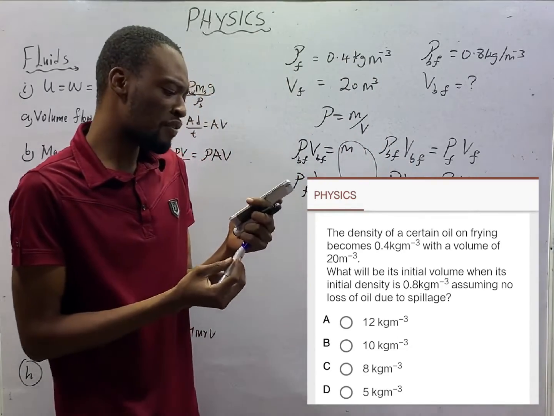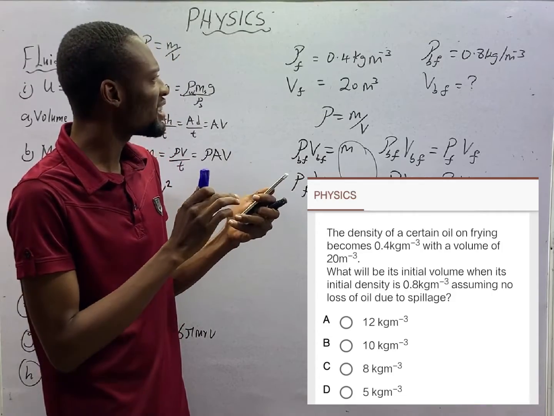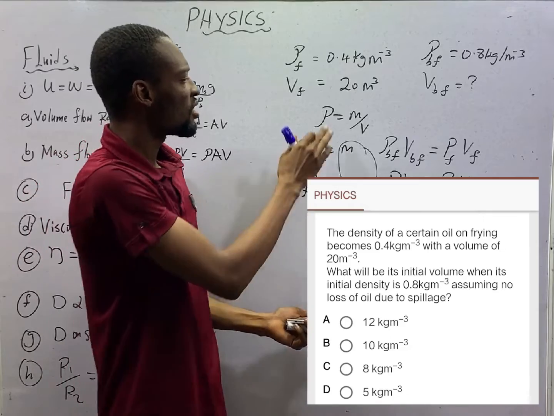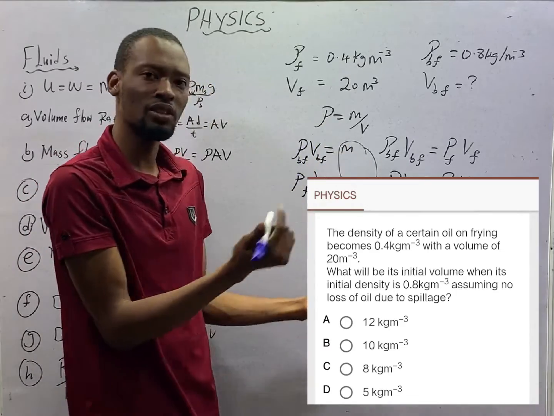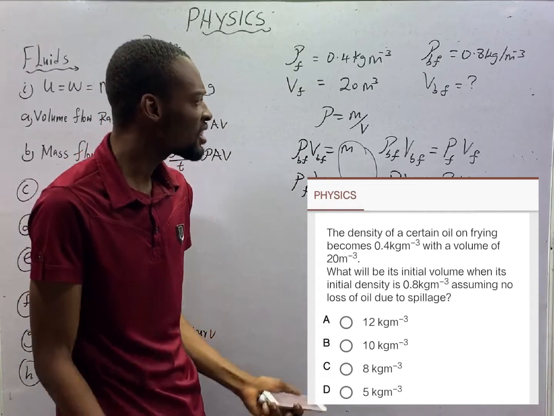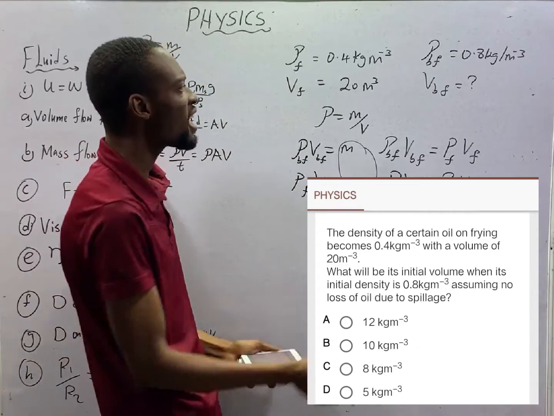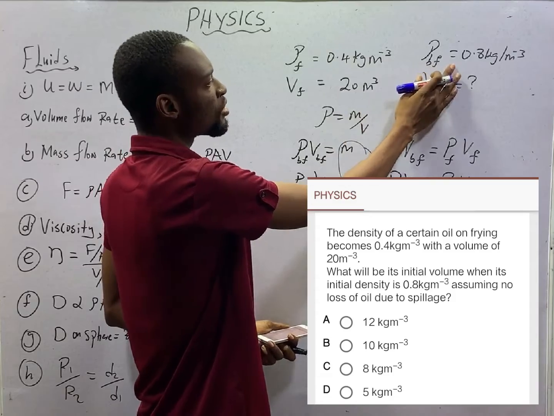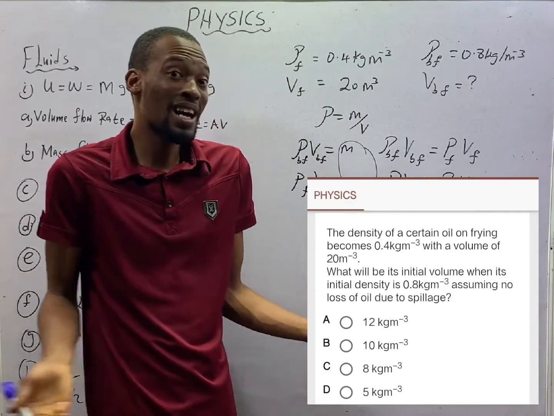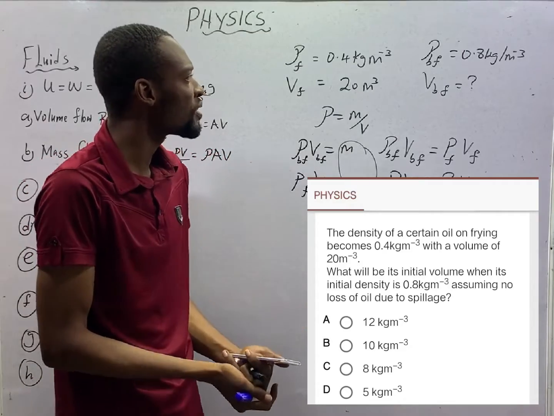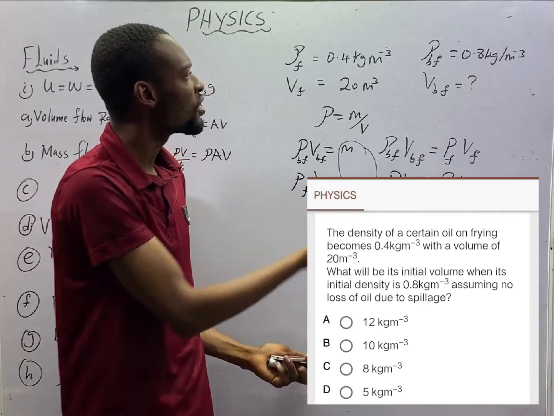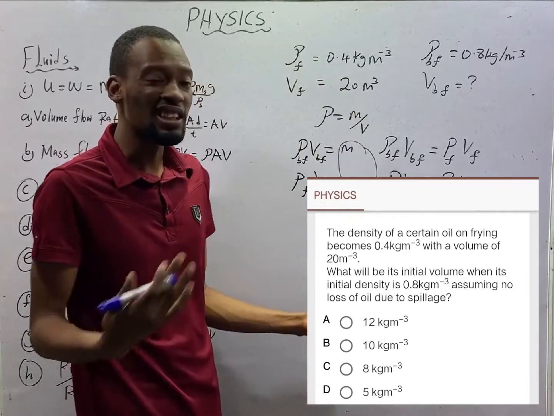If I am given this type of question, I doubt if I need to even solve, since density is inversely proportional to volume. As volume increases, density will drop. As density increases, volume will drop. Here, density dropped by half. It means the volume will also drop by half. Density moved from 0.8 to 0.4. That is exactly half. Volume should move from 20 to 10.